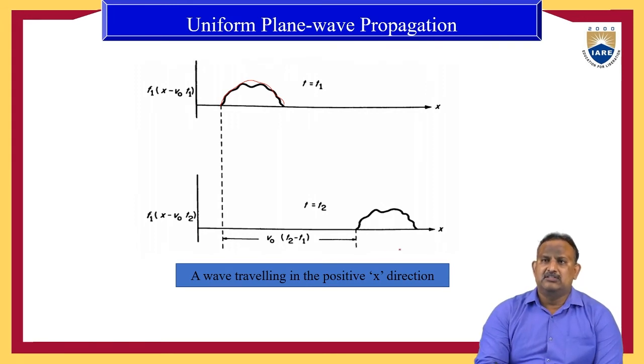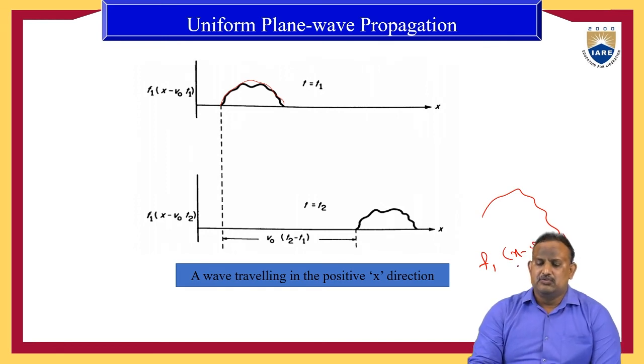Similarly, we can draw the third case also. Here it will be F1 of (x minus v naught t3) at a different time interval. Because of this repetitive phenomenon, we can constitute a wave.